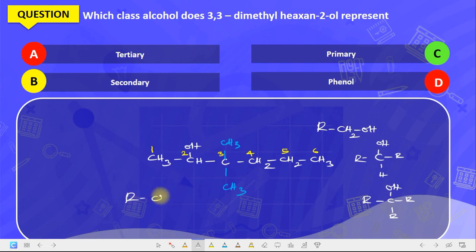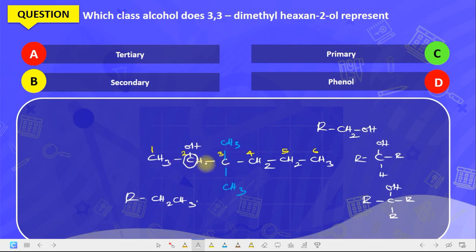Now, alkyl group can be anything. Alkyl group can be CH2, CH3. Can be anything, can be CH3, CH3. So in the situation where you have this carbon carrying the OH, which is this one, attached to 2 other carbons directly, then you say that kind of alcohol is secondary. Are we getting it? Because we say secondary, it has 2 alkyl groups. Now, in most cases, you just say whenever the carbon carrying the OH is directly attached to 2 other carbons directly, then we said it's what?